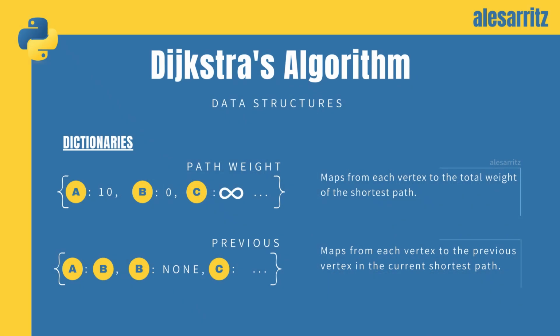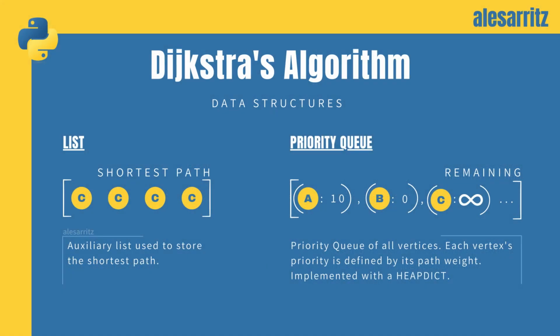We'll also need two dictionaries. The first, path weight, maps from each vertex to the total weight of the shortest path. All values are initialized to infinity except for path weight of the start node, which is initialized to 0. The second, previous, maps from each vertex to the previous vertex in the current shortest path. Finally, we'll need a list to store the shortest path and a priority queue called remaining.